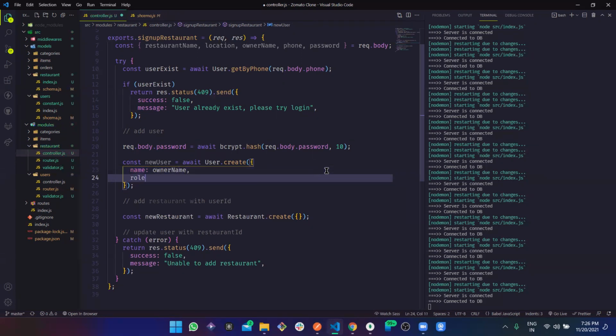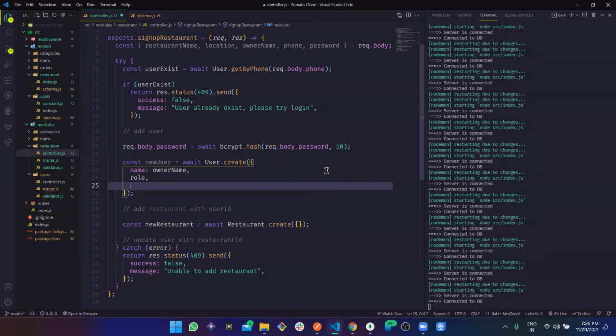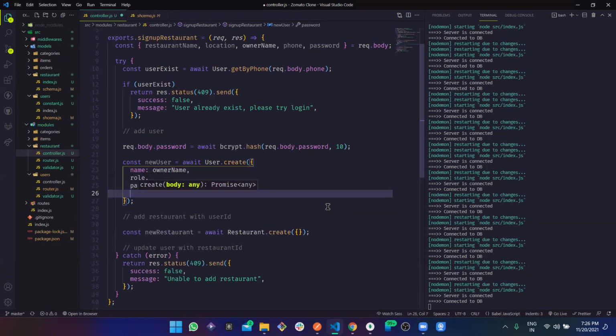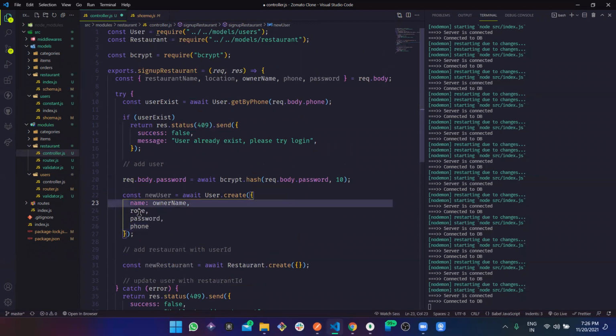Then role is needed. We are going to mention all of these things in a while. Status is needed. Maybe not the status, it's fine. Password is needed and phone is needed, right? So phone we have already.